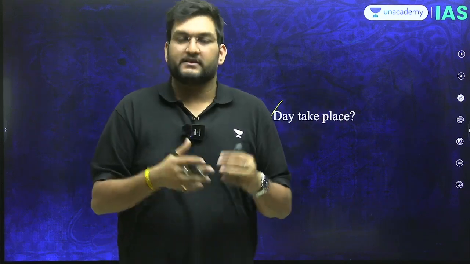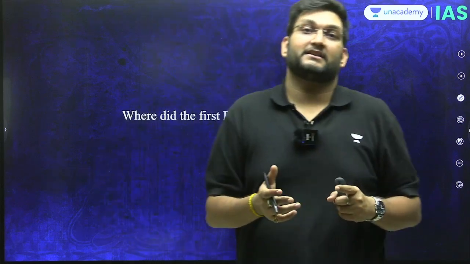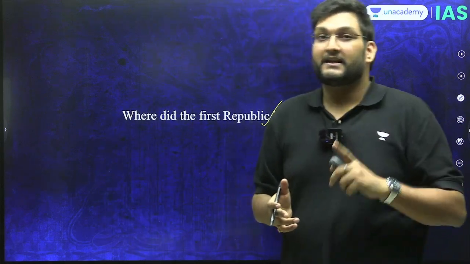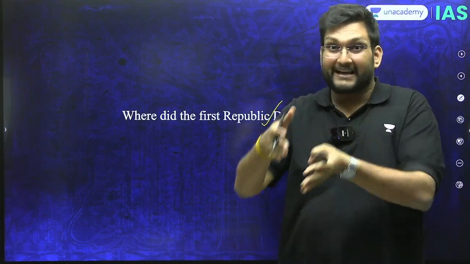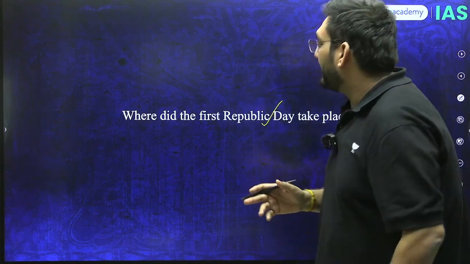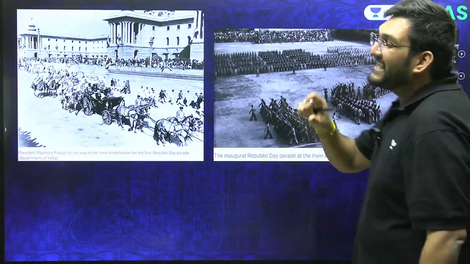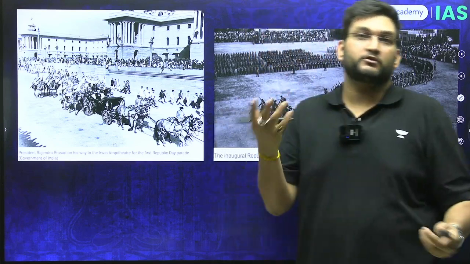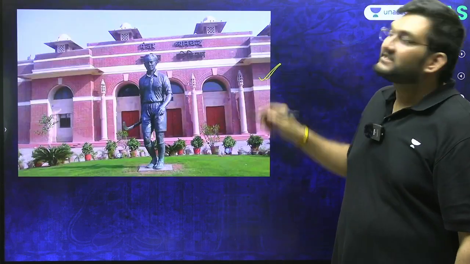Where did it take place? Did it take place on Rajpath or somewhere else? There's a very interesting answer to this: the first Republic Day parade did not happen on the Rajpath. It did not happen on Kartavyapath. It rather happened at what is called Irwin's Amphitheatre, which is today known as Major Dhyan Chand Stadium.